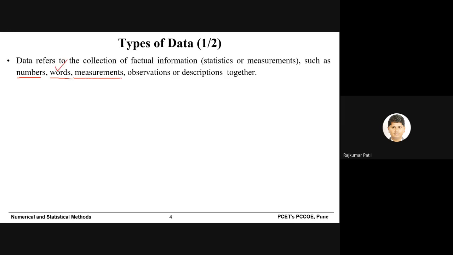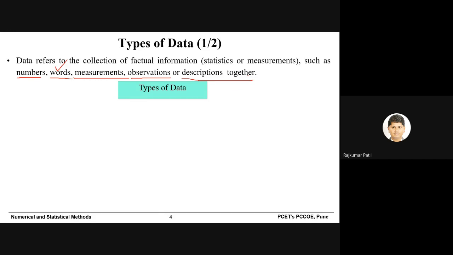Measurements. So when you perform experiments in the fluid mechanics laboratory, you measure some parameters, pressure, velocity, whatever. Then observations. In your day-to-day life, you observe something, like how many people smoke or drink, or a description together. So you can consider more than one parameter, and you can collect the data. So that data may be of any type: numbers, words, measurements, observations, whatever.